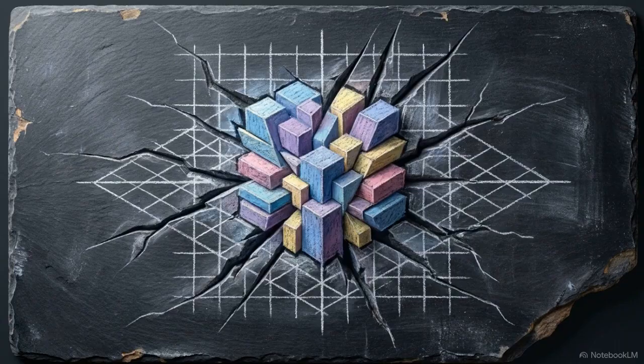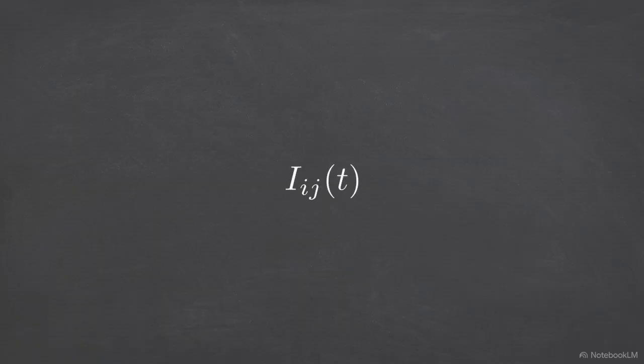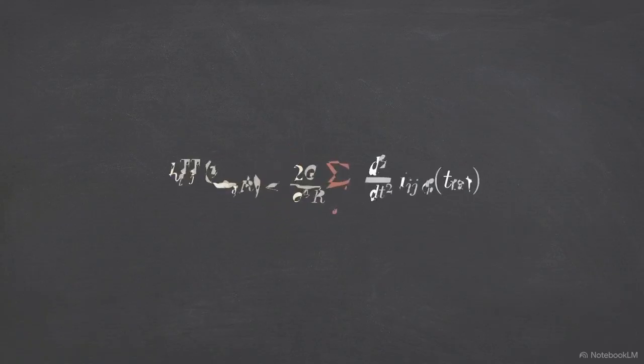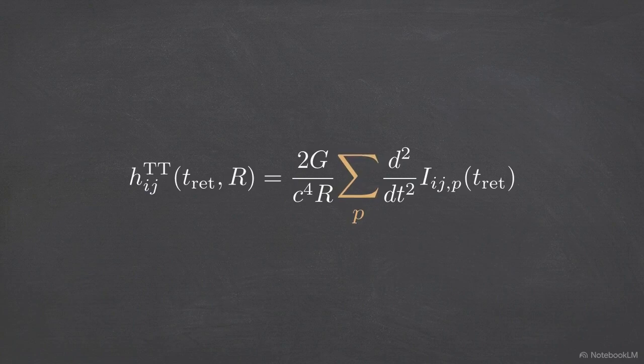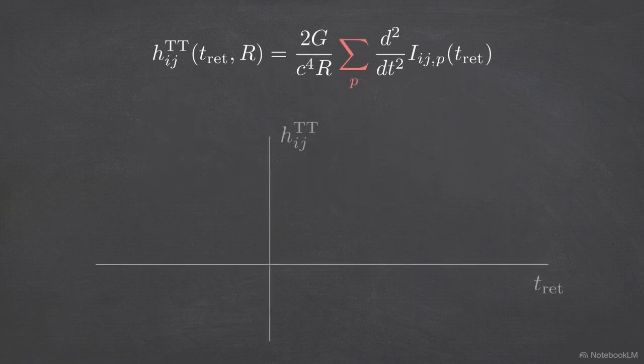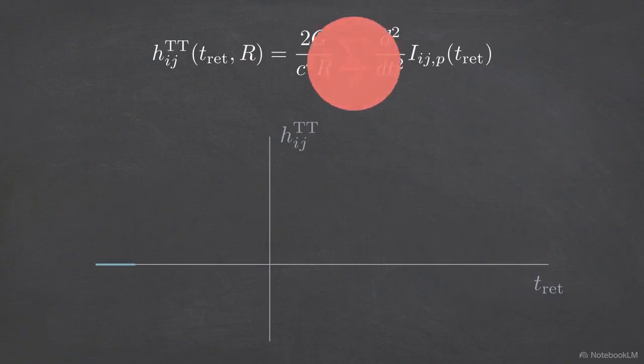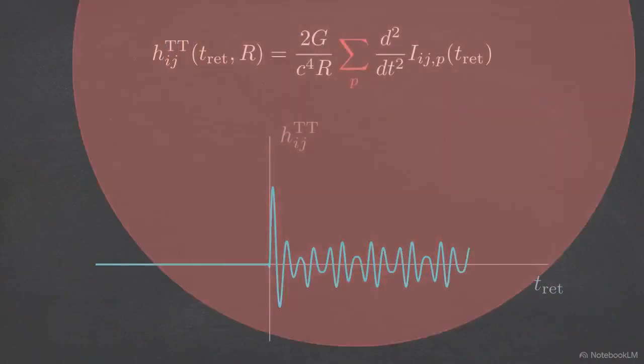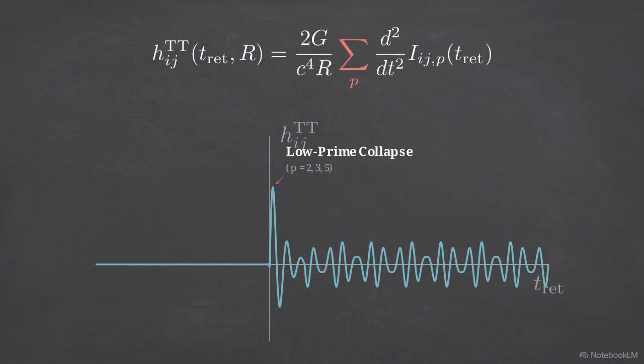The sudden violent hardening of these prime pressure sheets generates a massive localized acceleration of mass energy. Mathematically, this accelerating energy maps directly to the second time derivative of the localized Adelic quadrupole tensor. This equation defines the linearized gravitational wave ripples, driven by the sum over decohering primes. Plotting strain over time reveals an immense high-amplitude spike exactly at observation, linked to the collapse of the lowest primes. Following this shock, hyperlarge primes emit a weak, persistent hum.